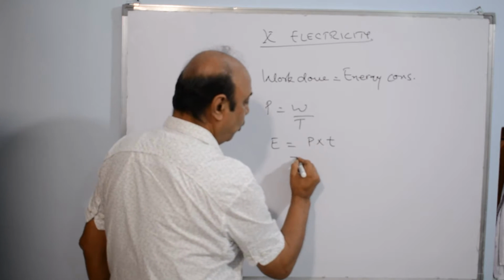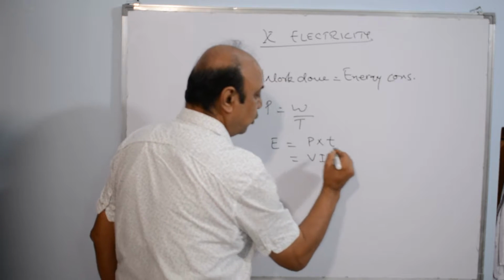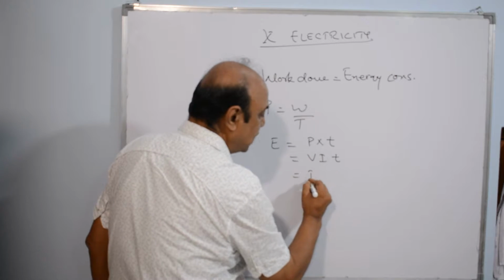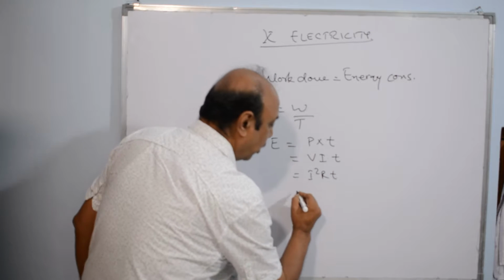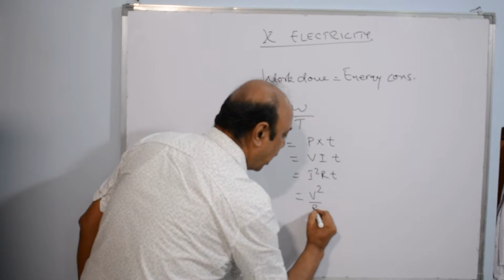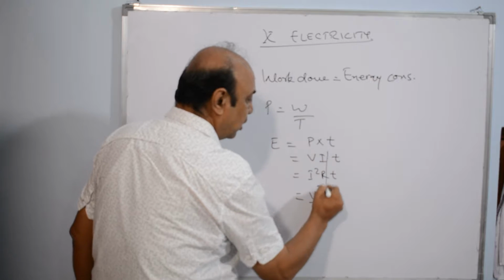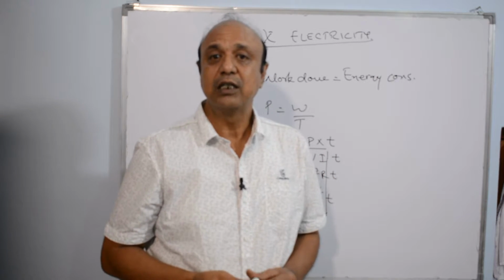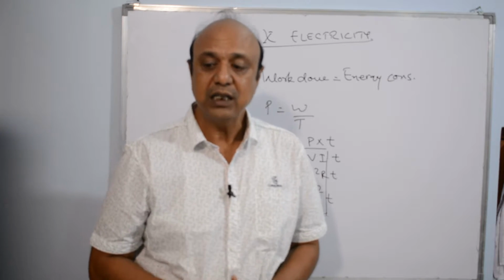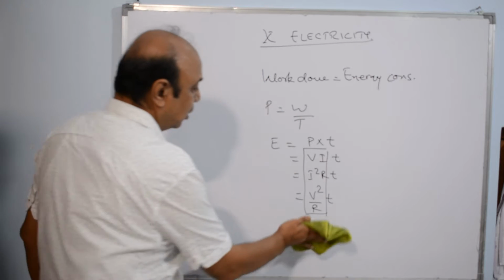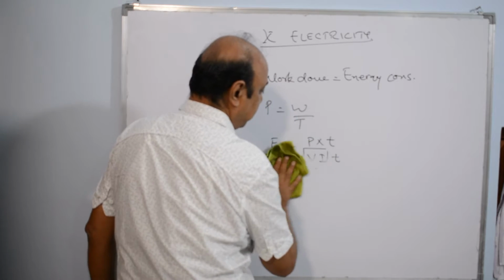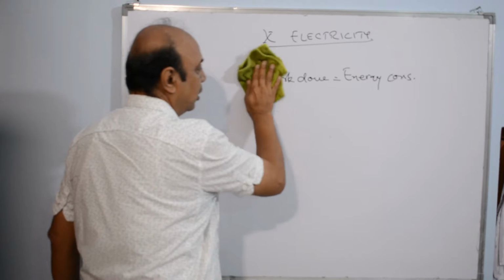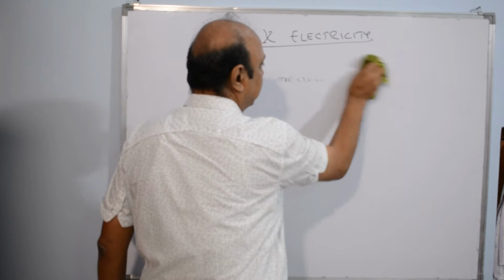Now power we know is equal to VI into T, or is equal to I square R into T, or is equal to V square upon R into T, wherein these things have been taken from my last video lecture which we have considered on power. Now let us take a numerical on the consolidated chapter which will help us clarify the doubts on this chapter.